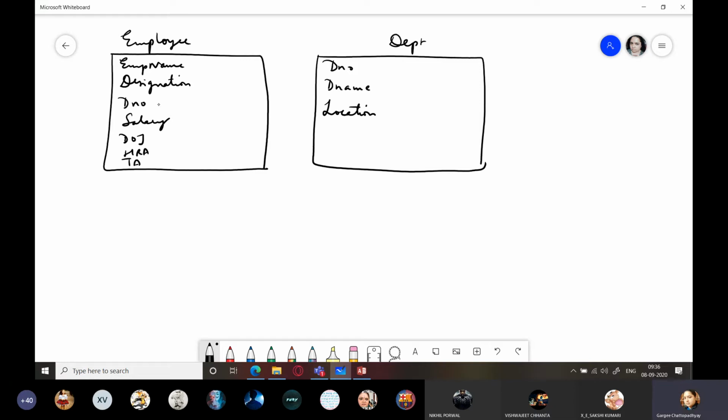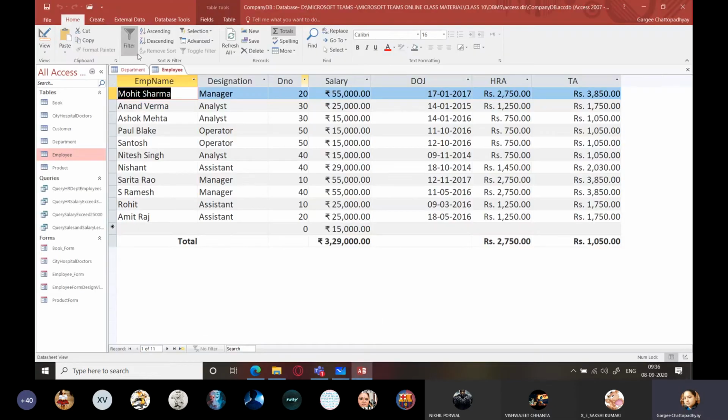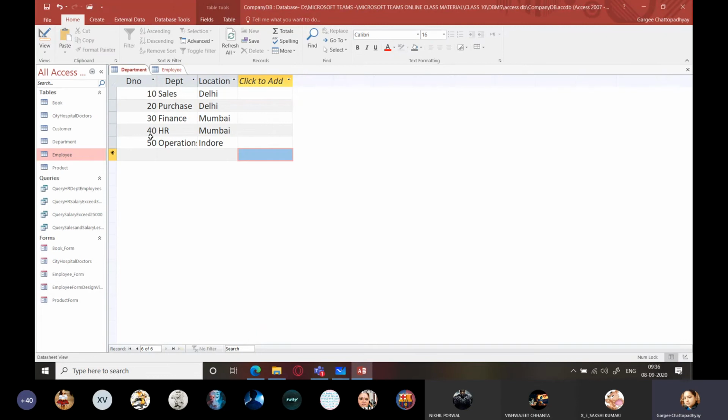Now you can see DNO over here. Now in the department table, does DNO contain any duplicate value? Do you find that any two departments have the same department number? No, we don't have.